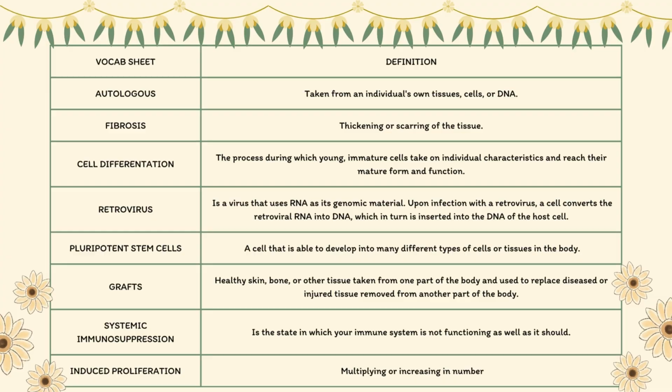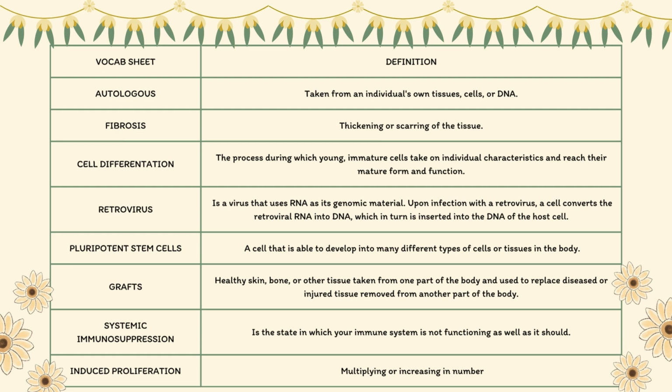Here we have a vocab sheet with some definitions you need to familiarize yourself with in order to understand the struggles these scientists went through when studying regenerative tissue problems. Autologous means to be taken from an individual's own tissue, cell, or DNA. Fibrosis is the thickening or scarring of the tissue.